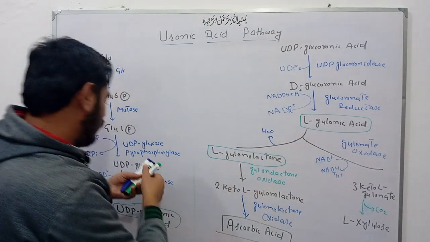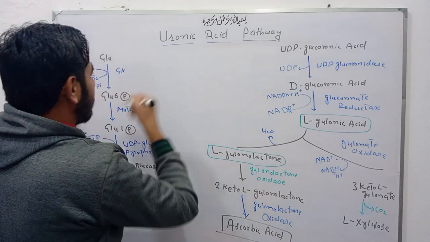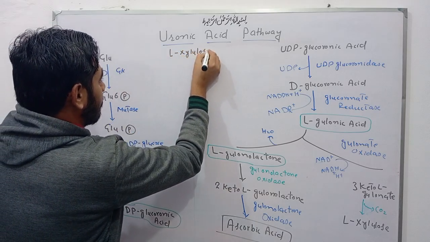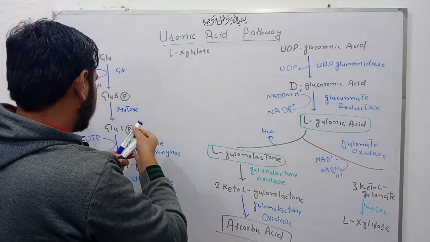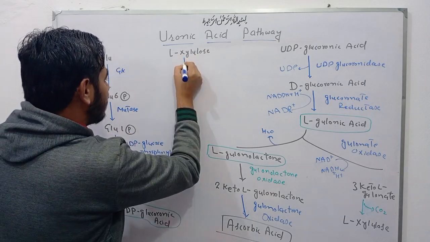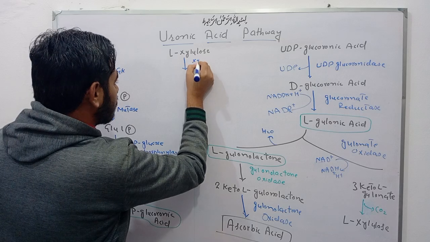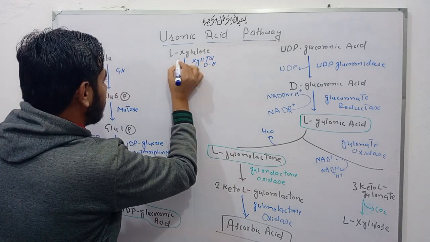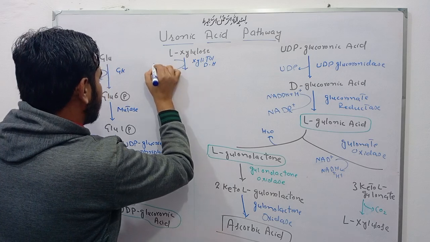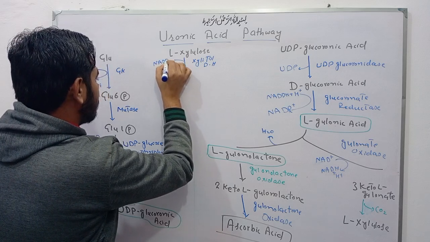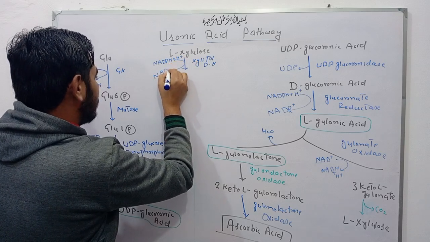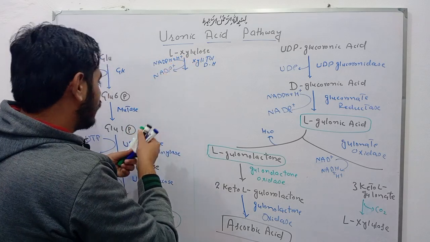This L-xylulose, by action of xylitol dehydrogenase enzyme, and there is a conversion of NADPH and H plus into NADP plus, and there is formation of xylitol.